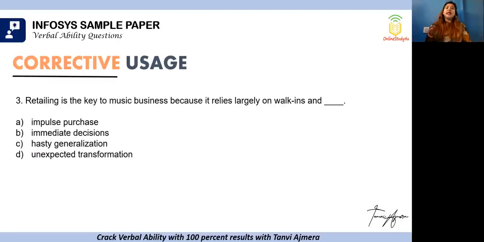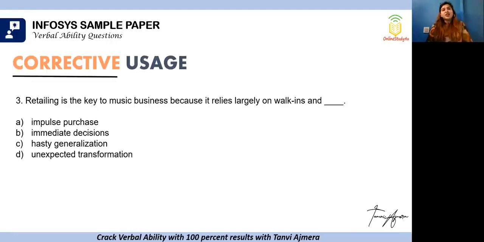Moving on. Retailing is the key to music business because it relies largely on walk-ins and dash. Okay, quick 15 seconds. Look at the answers for yourself. Right? Impulse purchase, immediate decisions, hasty generalization, unexpected transformation. Now let's try and understand. Unexpected transformation. Retailing is the key to music business because it relies on walk-ins and unexpected transformation. Can retailing depend on something which is transforming unexpectedly?